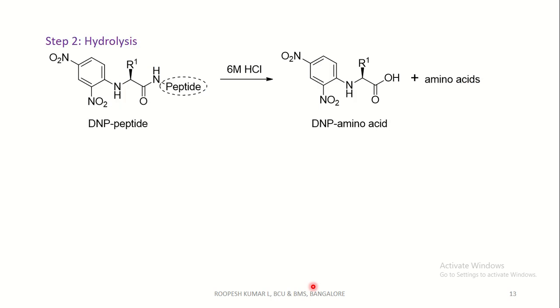Coming to step 2, hydrolysis. This DNP derived peptide on acid hydrolysis yields a DNP amino acid. So on hydrolysis, the amide bond is cleaved here, and you will get a DNP derived single amino acid. Whereas, as I told you, during the hydrolysis step even these other peptide bonds are broken into simple amino acids. So you will get this DNP amino acid plus many amino acid residues as byproducts.